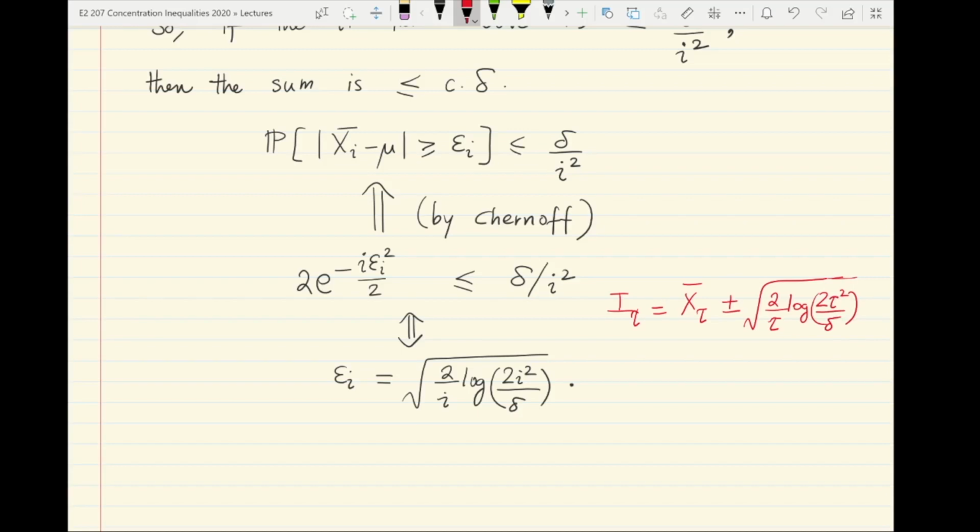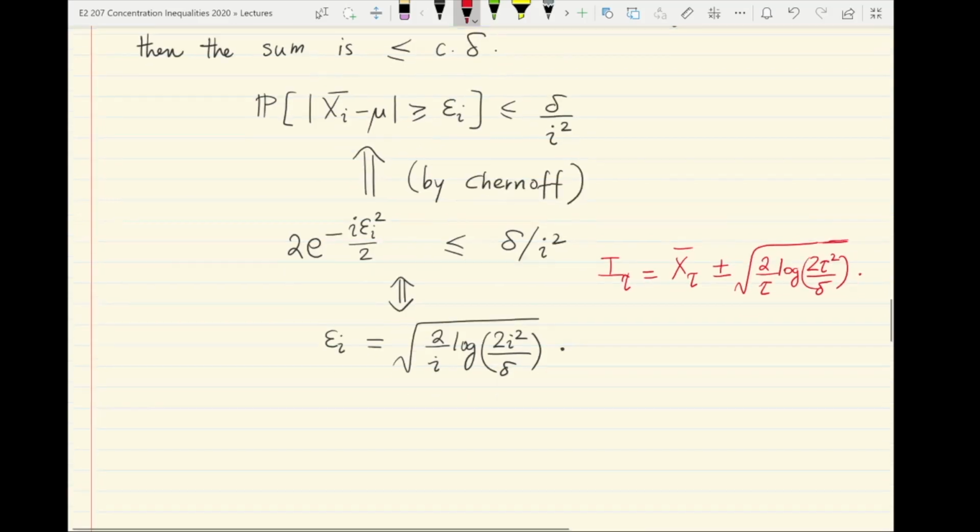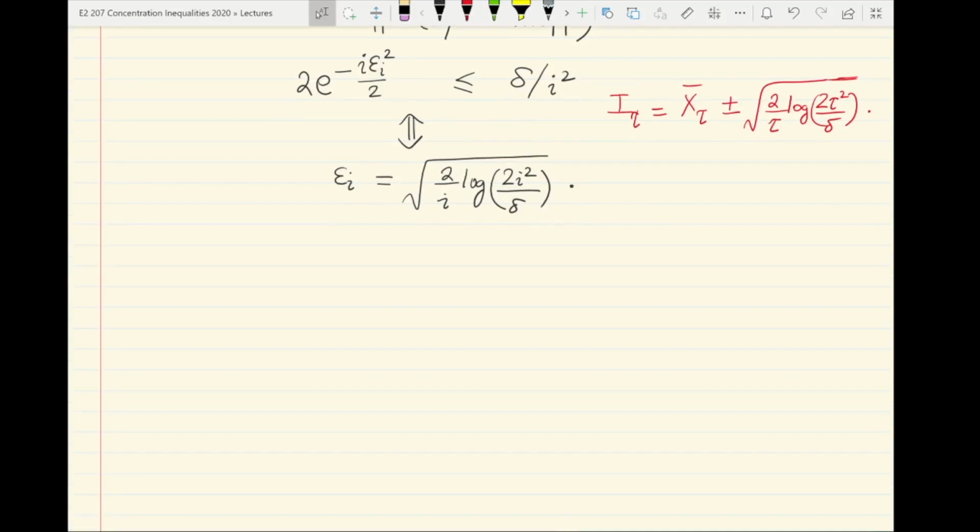So you have an interval at stopping, and then you can make a decision based on whether 0 is in this interval or not. So the usual theory carries forward.